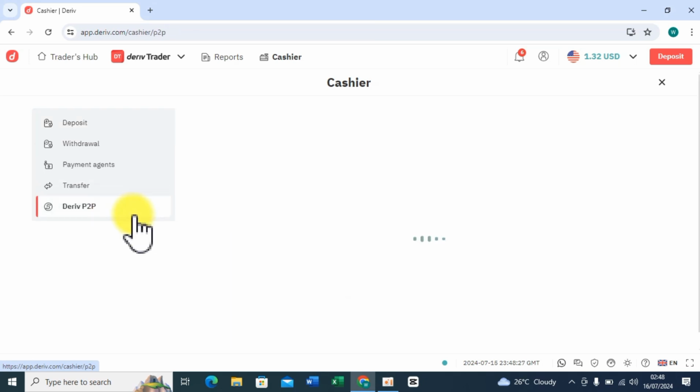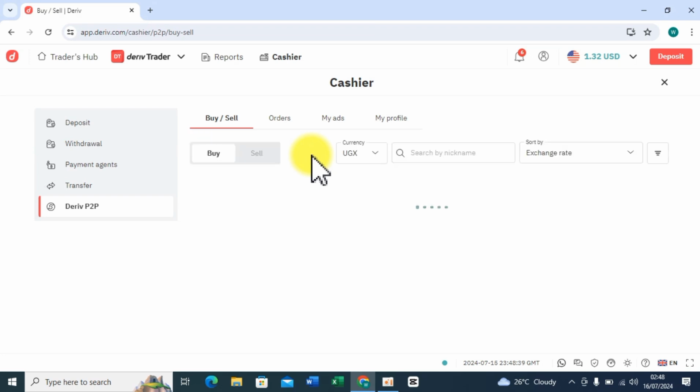If you are from Uganda, my country, then you could understand. But if you're from your region, you're also having an issue with scammers, and therefore you're having a hard time dealing with them, because if you don't know how P2P works, you may be tricked, and in the end you make a mistake and you lose. Remember one principle that can guide and protect you in Deriv P2P or any other exchange platform: never confirm that you have received something you have never received.